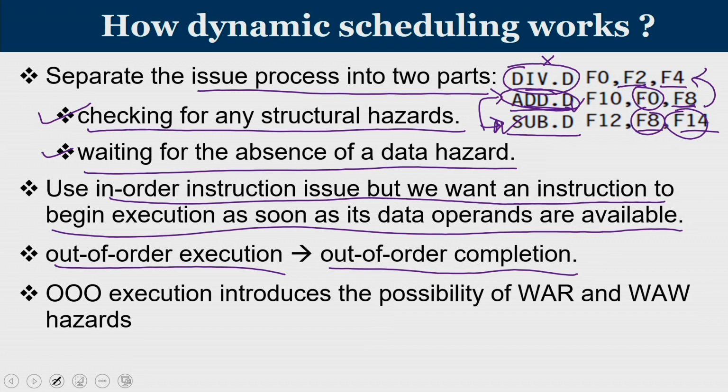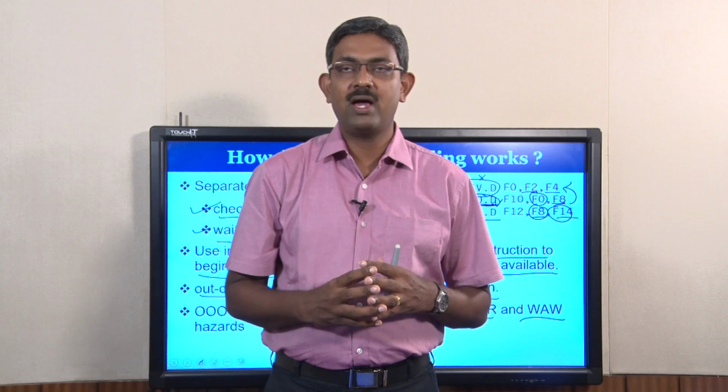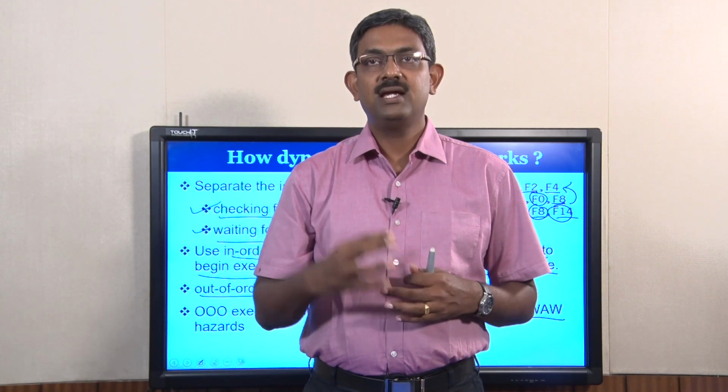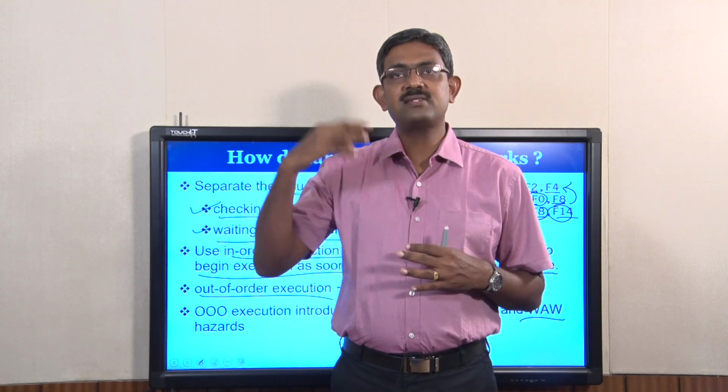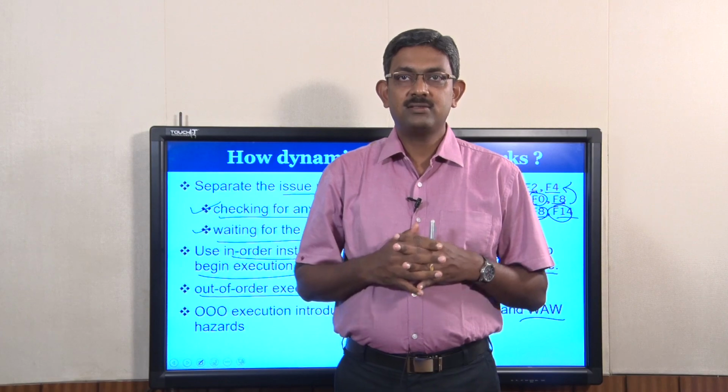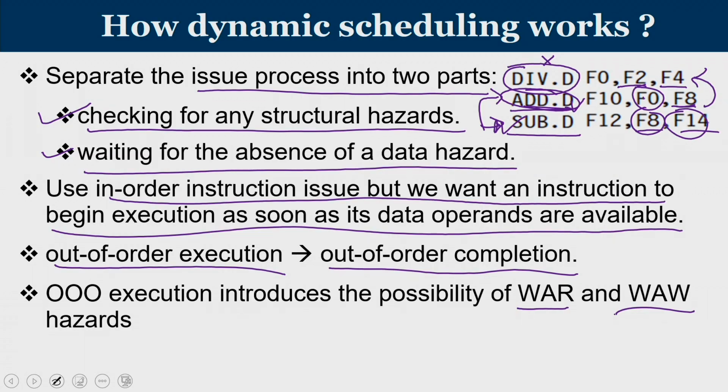So out of order execution will naturally result in the possibility of WAR and WAW hazards, which we have seen. So what is a WAR hazard? A WAR hazard is a case wherein you have a write after read hazard. If an instruction is going to write to a data item after some other instruction is going to read it. So one such example is, if we have one instruction, let us say an add instruction, R2, R1 and R0. Now you have a subtraction instruction on R0, R5 and R6.